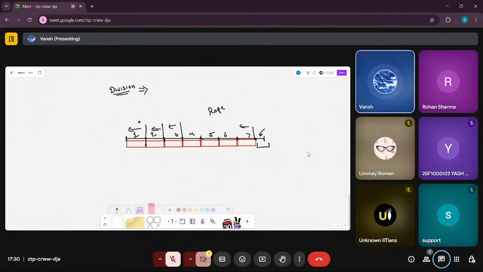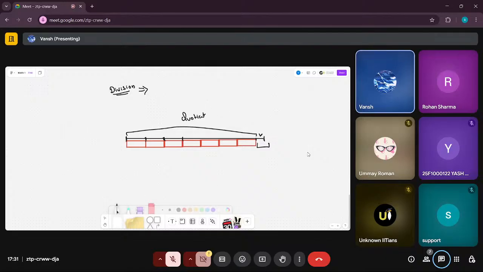So there are some terminologies associated with this cutting and chopping. This cutting of pieces of multiple lengths, this is known as the quotient.